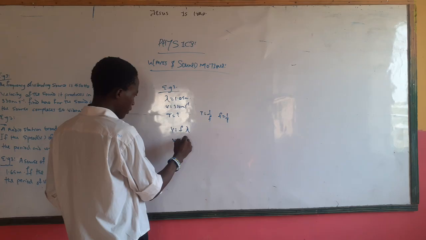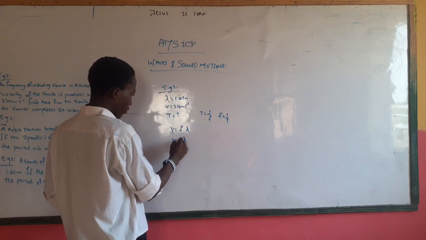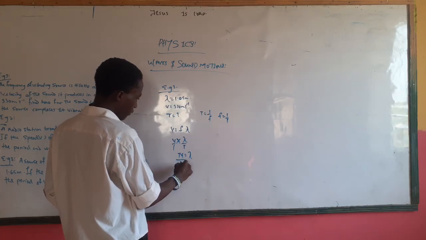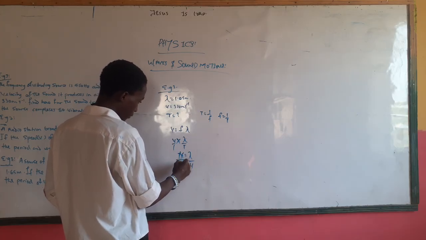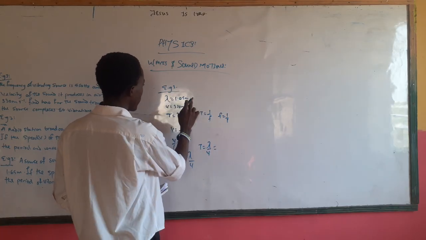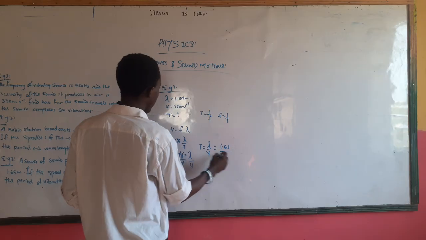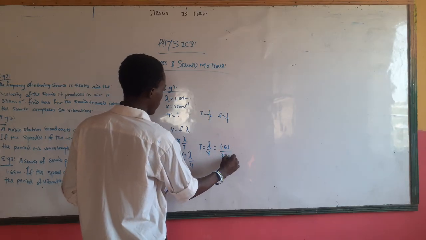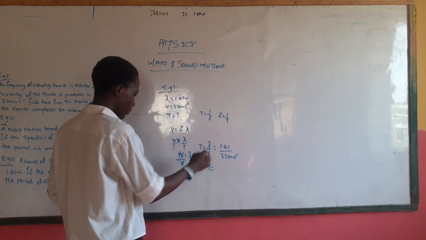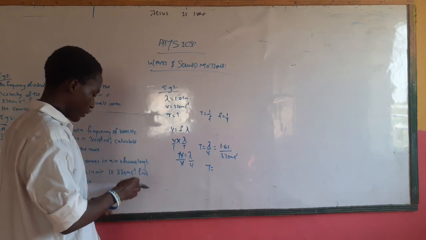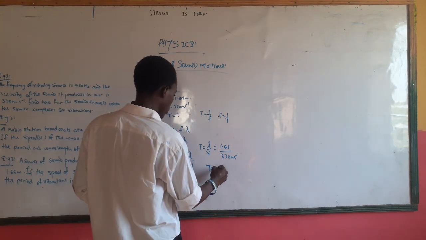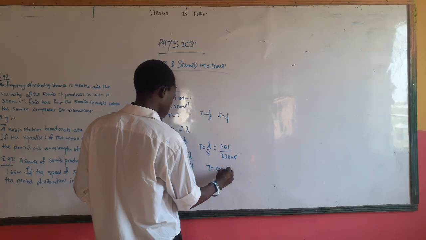So we have V is equal to lambda over T. Then you cross multiply, so you have TV equals lambda. Then divide both sides by V. So T is lambda over V. Lambda is 1.65 divided by 330 meter per second. When the meters cancel, it's going to become seconds. So 1.65 divided by 330, the answer should give us 0.005 seconds.